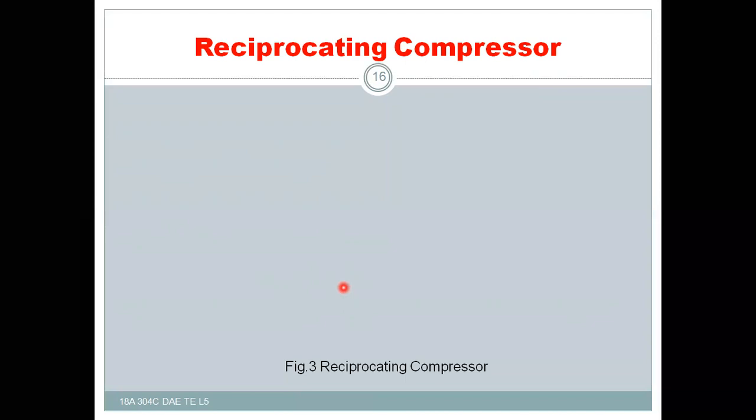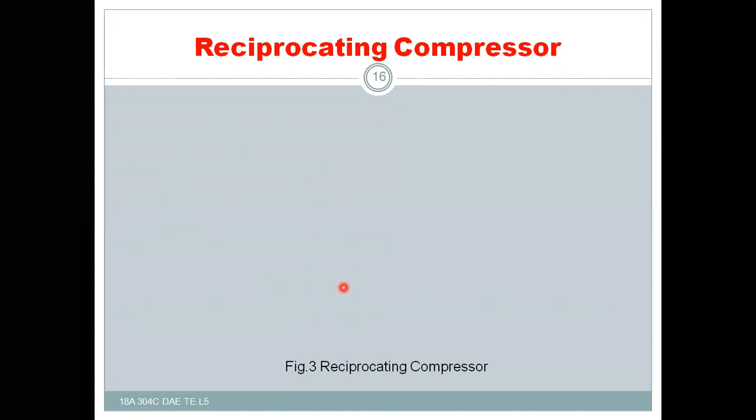Generally, compressors are used in many places, such as refrigeration and air conditioning machinery, missile technology, sometimes gas turbines, and also rock drills. In the case of rock drills also we use these compressors.